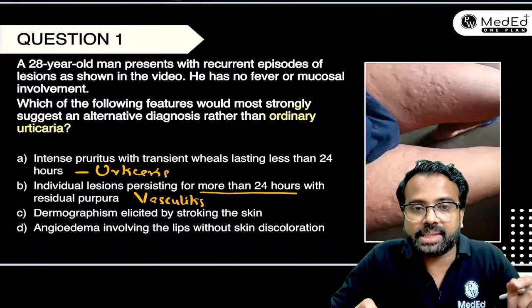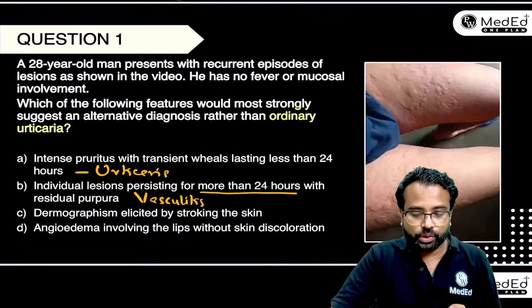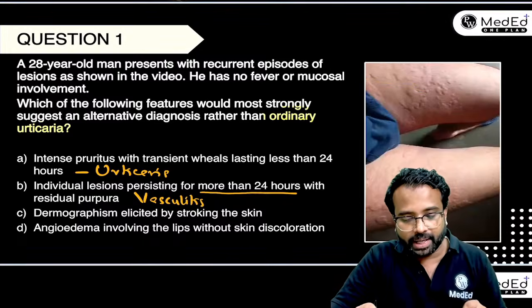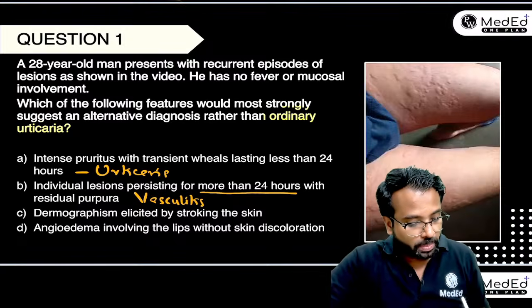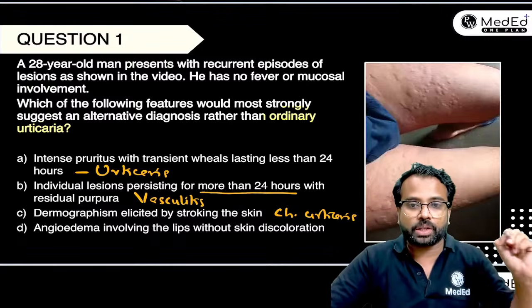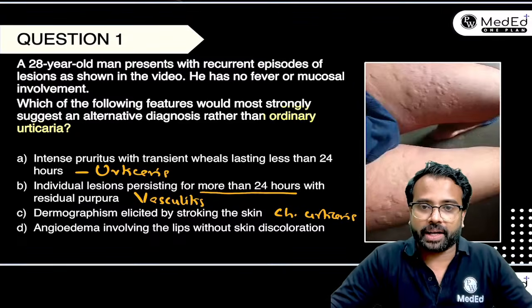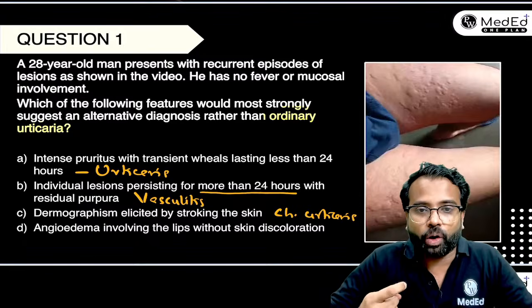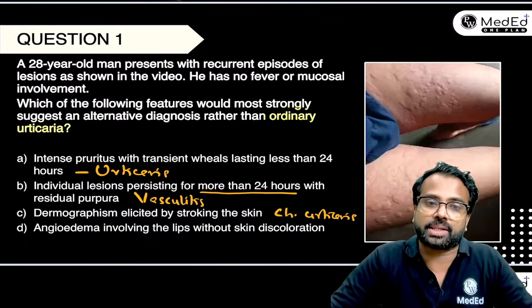Dermographism is elicited by stroking the skin. If I stroke the skin like this and the patient develops red dermographism, that is associated with chronic urticaria. That is also urticaria. The next one, angioedema involving the lips without skin discoloration.